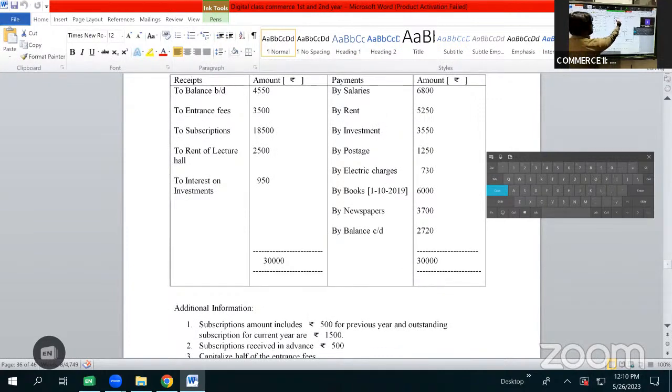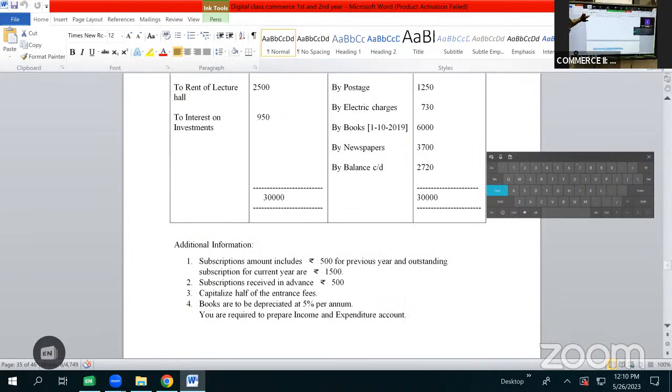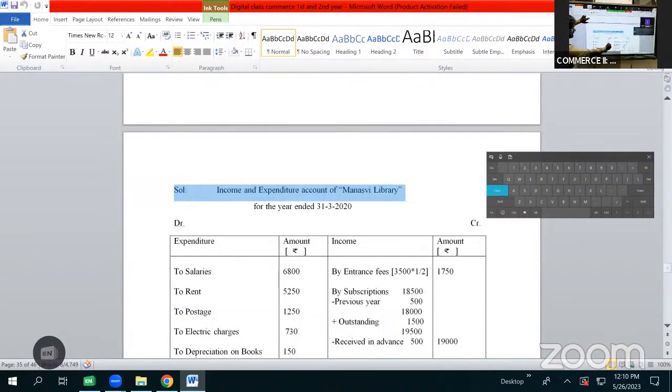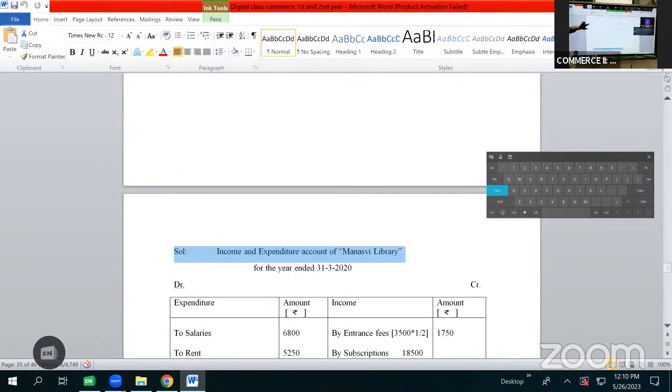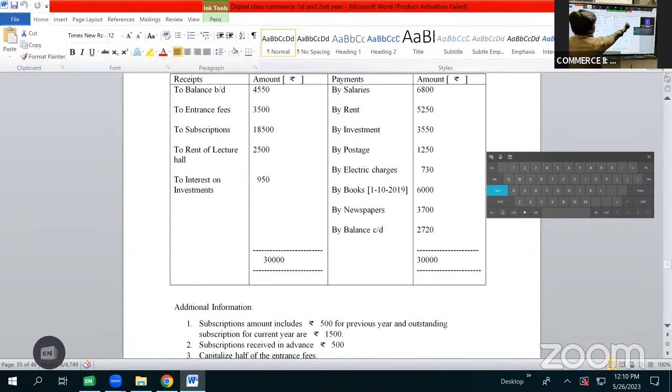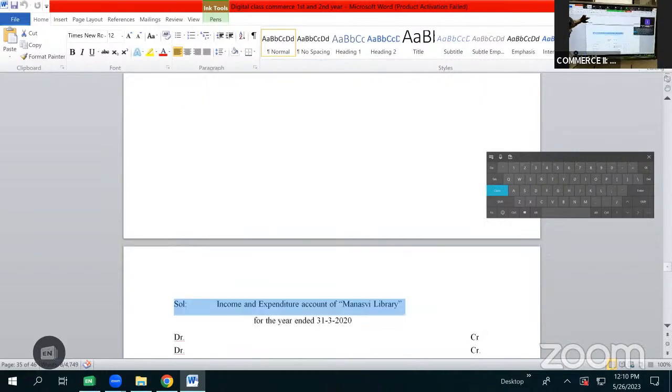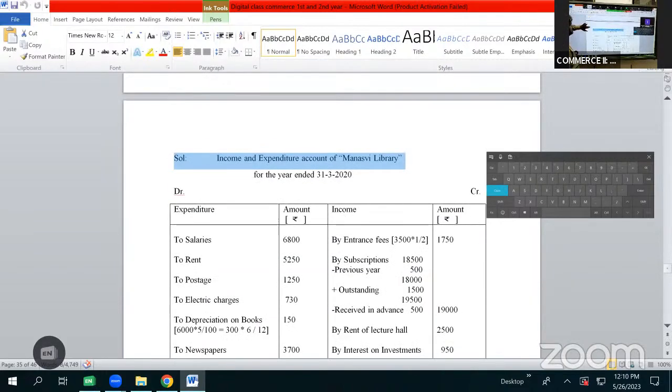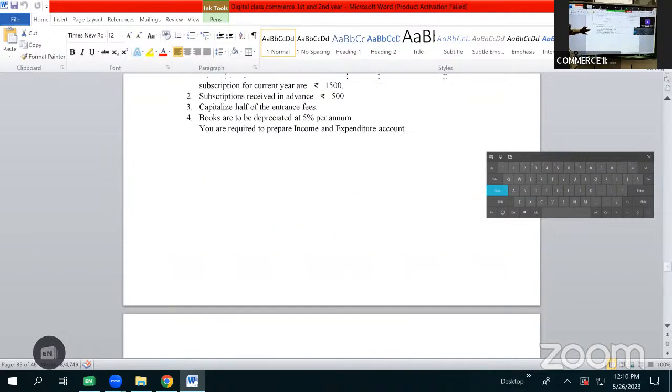So first it is given as by salary 6,800. It is a regular expenditure, so it will be shown on expenditure side as to salaries 6,800. Then after salaries we have rent 5,250. Even it is of revenue nature, so it can be shown as expenditure as to rent 5,250.